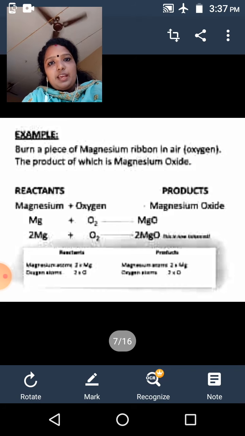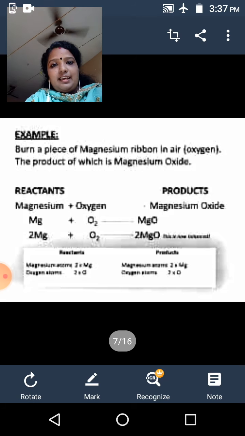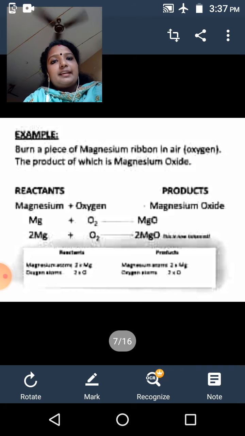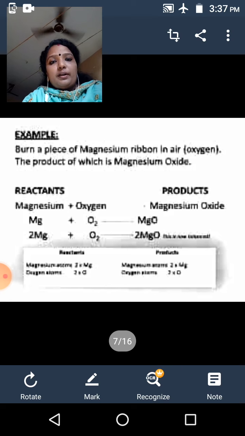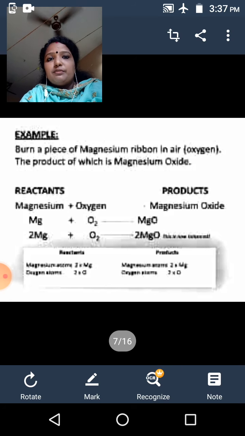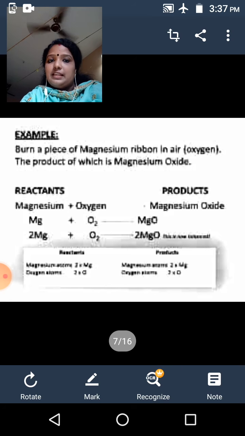Okay. If you write a chemical reaction, the reactants are written on the left side of the arrow, and a plus sign is used in between them. The products are to be written on the right side of the arrow. This arrow shows that the forward reaction takes place. The direction of the arrow shows the forward direction. In this reaction, the forward reaction takes place. Okay.